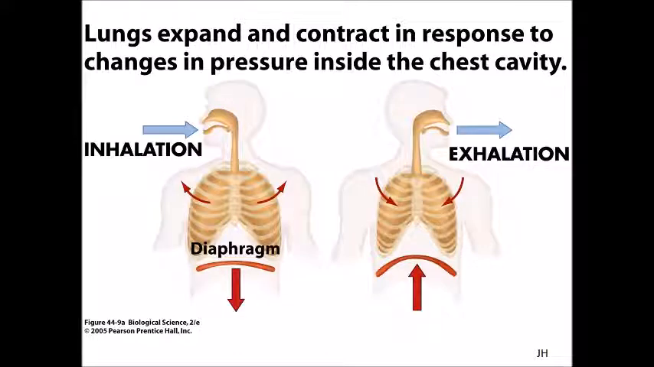So in general, during inspiration or inhalation, what happens? Diaphragm descends downwards, ribs are elevated, and sternum is carried slightly anteriorly and upward. So there will be increase in the transverse diameter, anteroposterior diameter, as well as vertical diameter of the thoracic cavity.